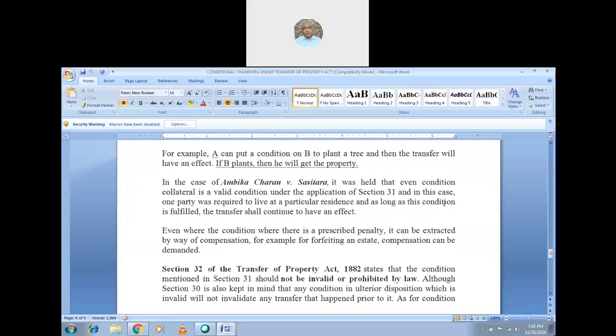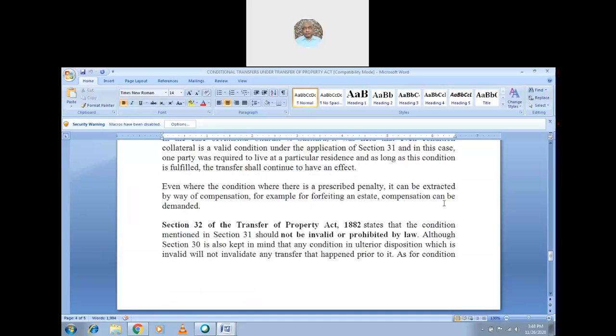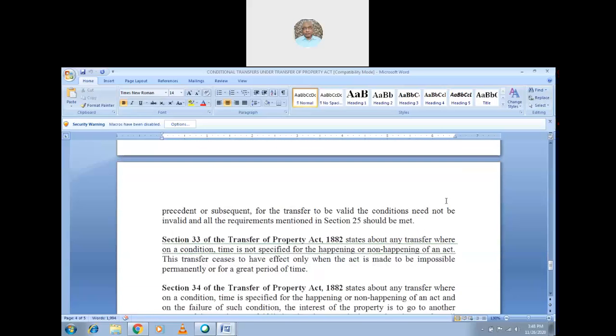So what I want to say is that even where there is a prescribed penalty for the condition, it can be extracted by way of compensation. For example, for forfeiting an estate, compensation can be demanded. Suppose a person forfeits the estate because of land acquisition or any other means by which the government has taken it. In that instance, the person who is a victim should be compensated. That is what is said in section 31.